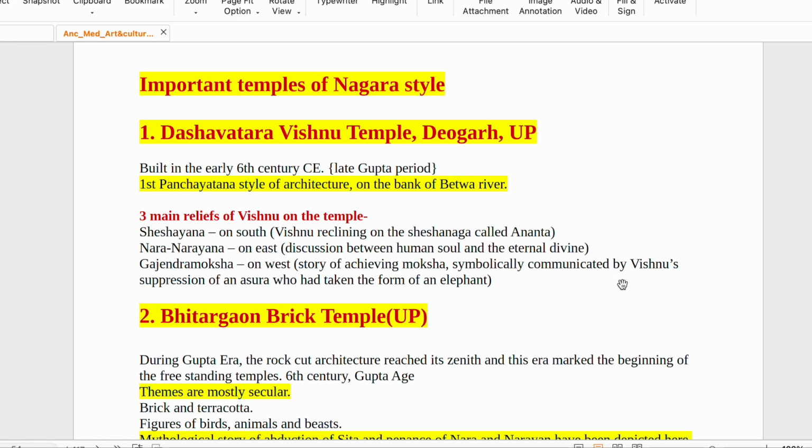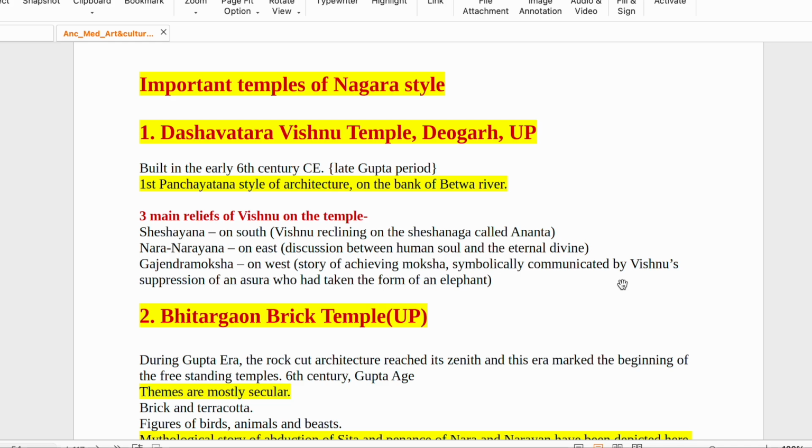Three main reliefs of Vishnu are on the temple. One is Sheshashayi, on the south: Vishnu reclining on the Shesha naga, called Ananta. Okay? Second is Nara Narayana, on the eastern side, where there is a discussion between the human soul and the eternal divine. Discussion between Nara and Narayana.